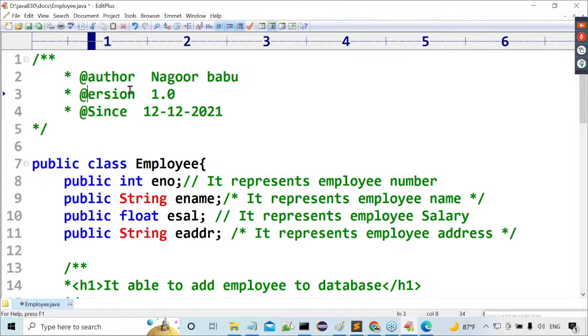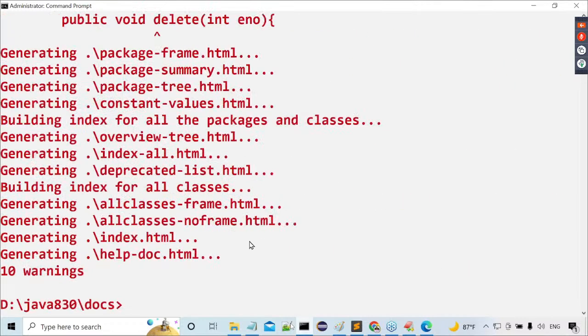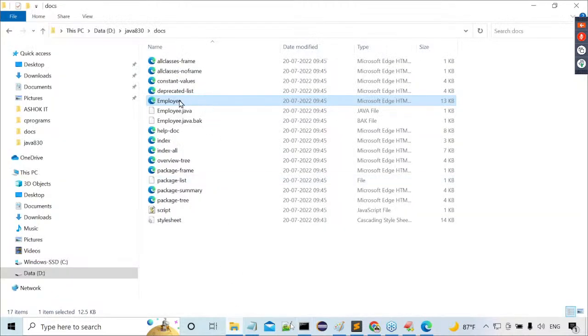One minute, wait. Let me check @since. Right. Let me use this. Why? Because I want to show that one also. After saving that, once again, I want to generate this document. Don't worry. Okay, fine. Let me open it.